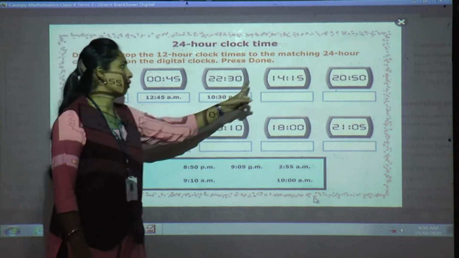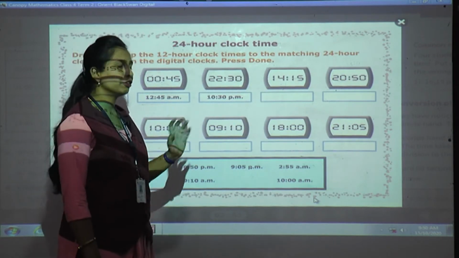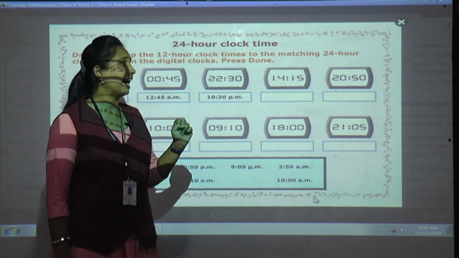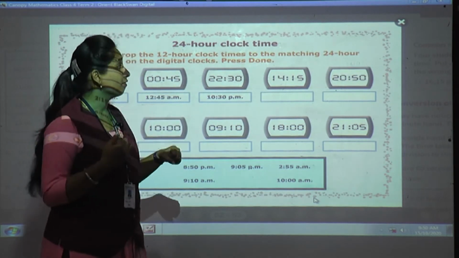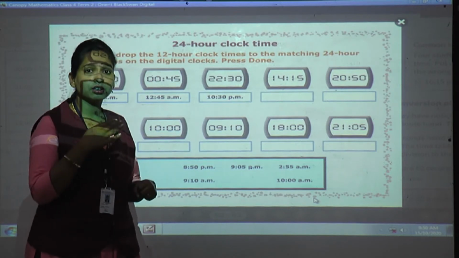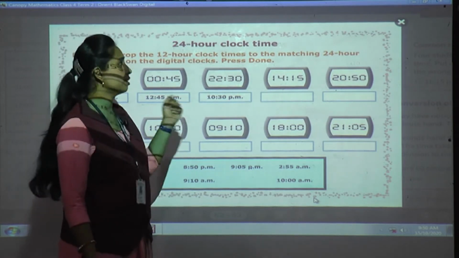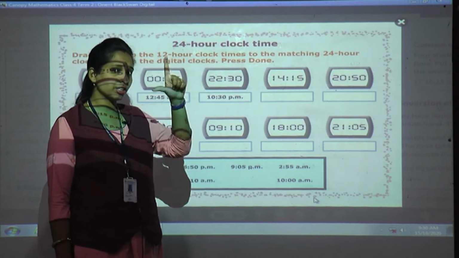Now see the next, 14:15 hours. Now what you have to do, just close the fingers and count after 12, because in 24 hours all the numbers will change after 12 noon only. So it is 14. After 12 comes 13 and 14. So what is the time?